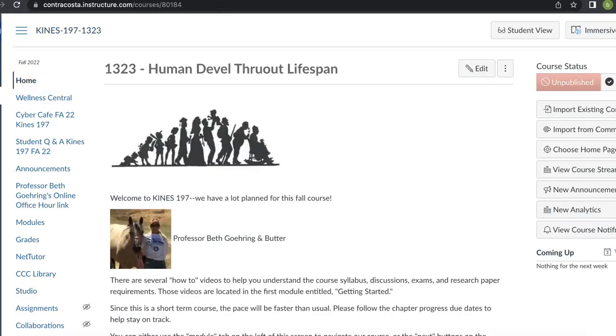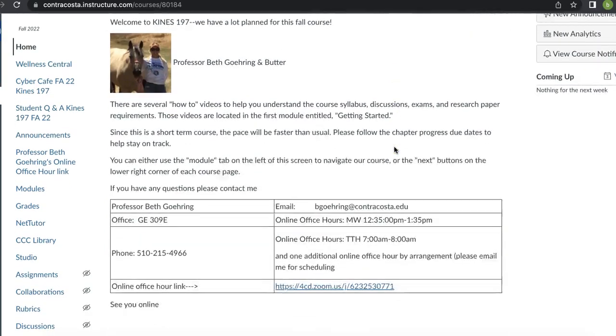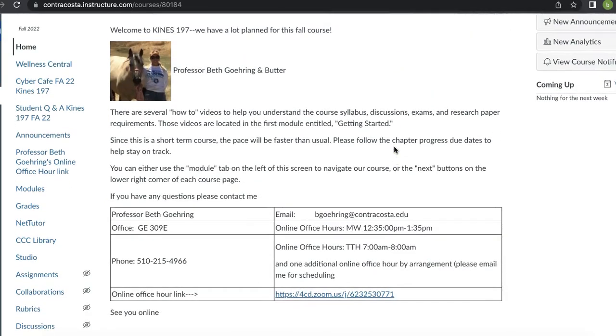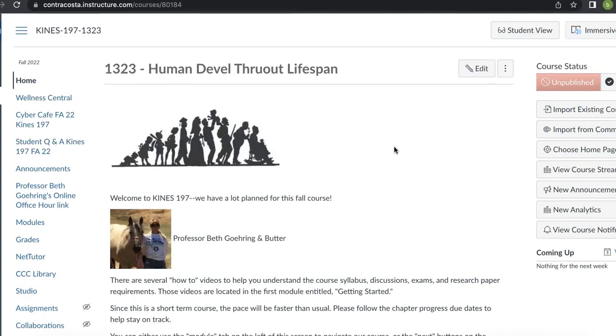I want to give you a quick overview of how our course is set up in Canvas. So if you go to Canvas and log in using your Insight username and password, then you're going to come to the Canvas dashboard. You're going to click on KINES 197 and it'll take you to this home page. The home page gives you information about office hours, where my office is, some just brief information.